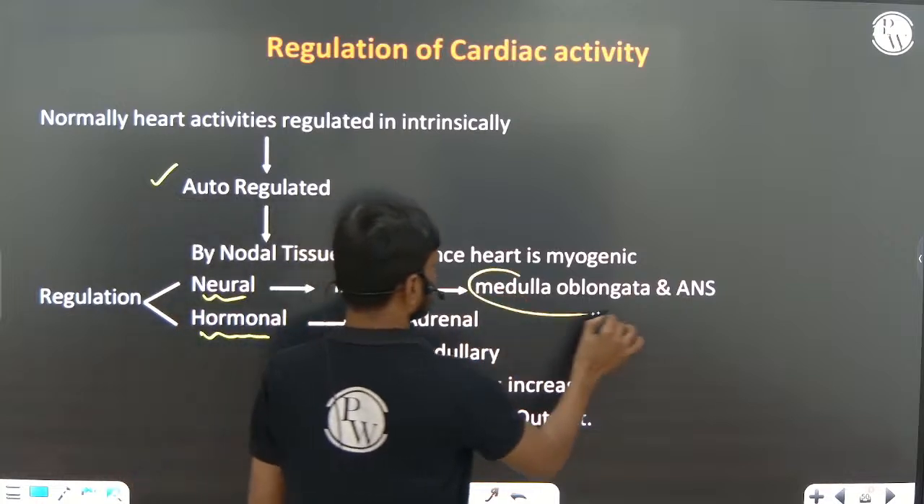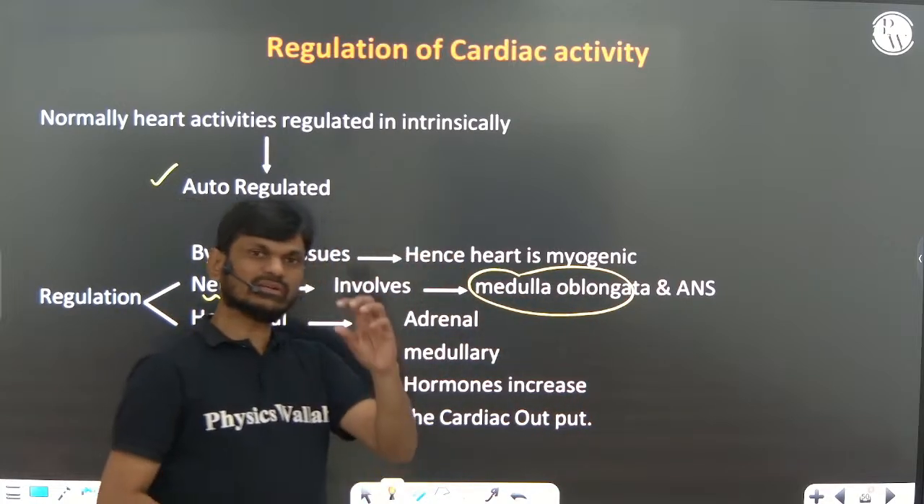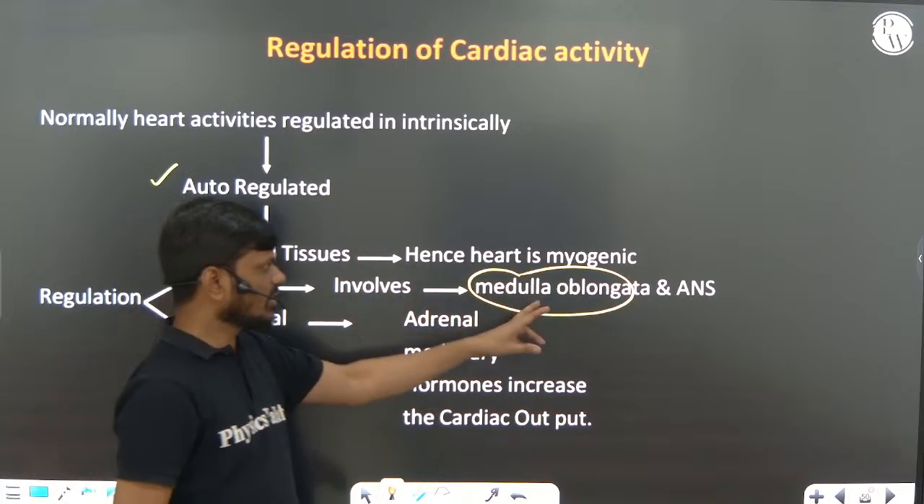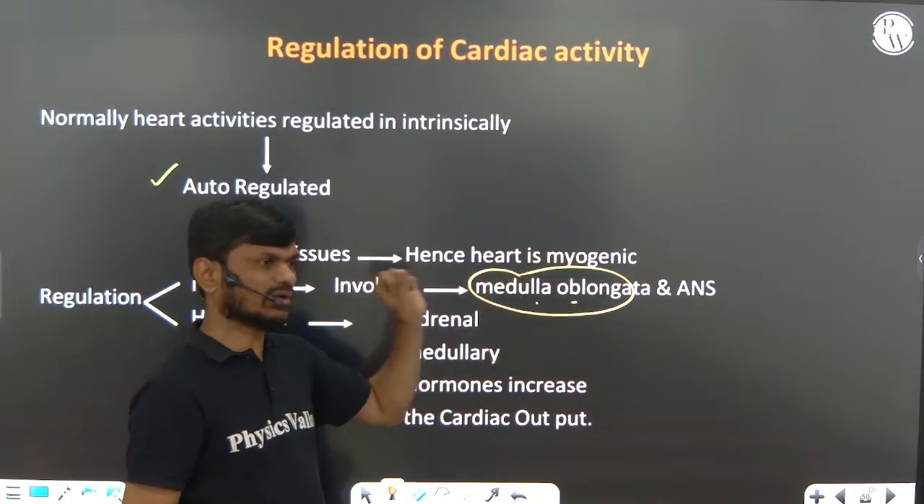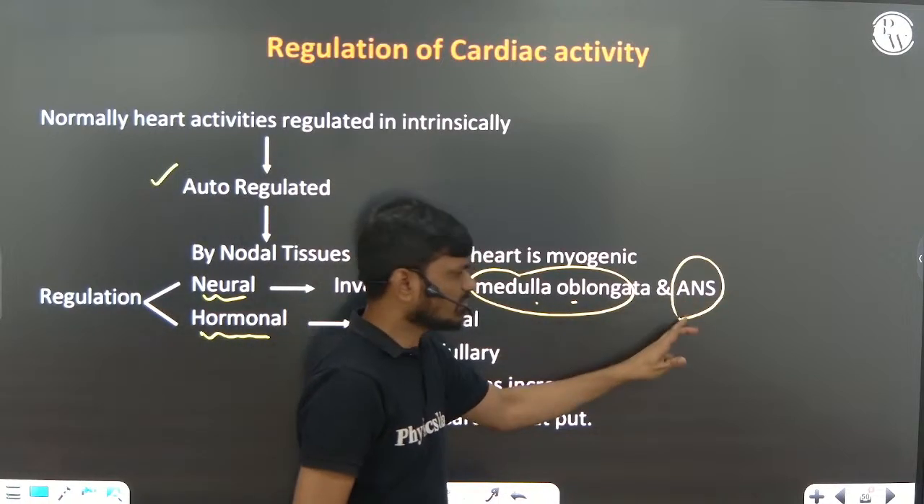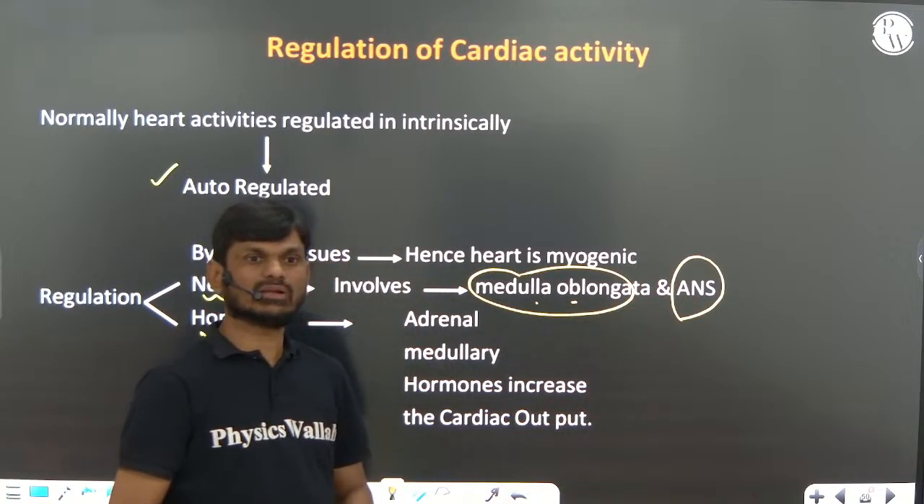In the medulla oblongata, there is a center present. That center controls the functioning of the heart. Cardiac center, present in the medulla oblongata, controls the functioning of the heart, slow beating or fast beating. Autonomic nervous system also controls the functioning of the heart.